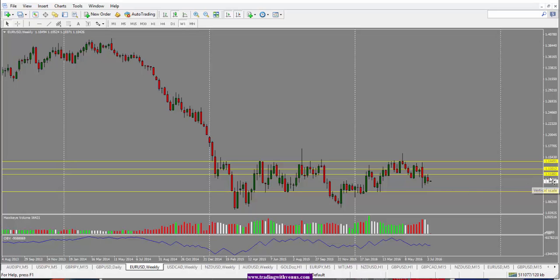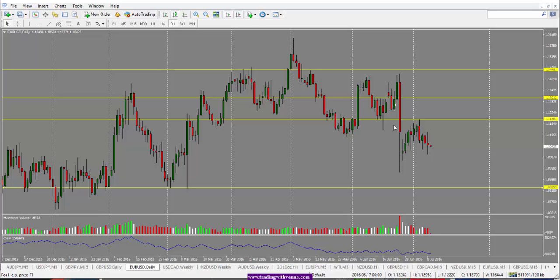And I would be looking for a potential opportunity to sell into this 1.1180 level or into this 1.1200 level. So looking for a potential sell at 1.1200, and the initial target would be 1.09 and then finally into 1.0820, which is the bottom of this level here.